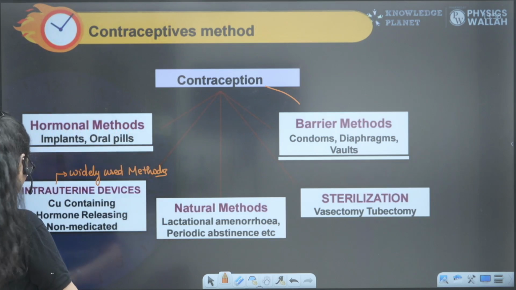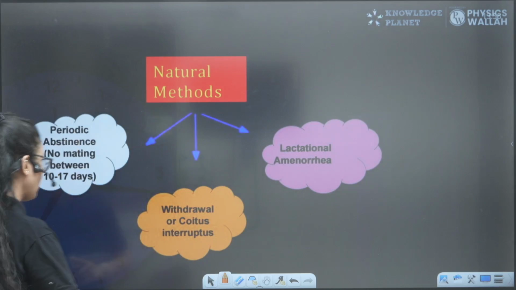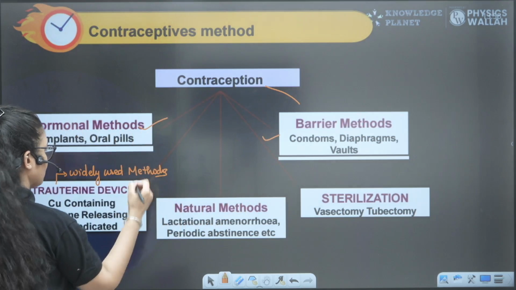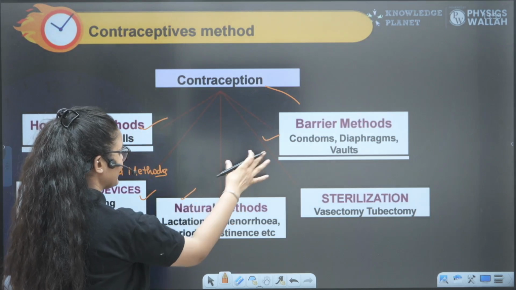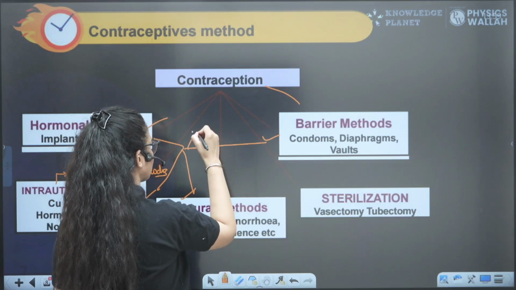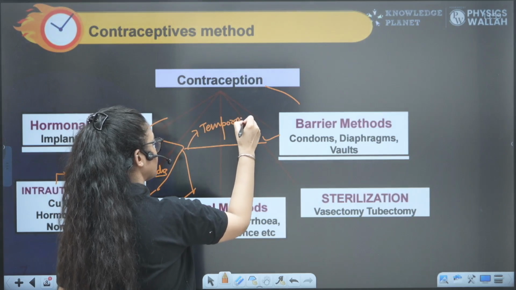So let's discuss all the types of contraception one by one, right? Let's start with the natural method first. All these are contraceptive methods, right? Out of these, barrier method, hormonal method, IUD, natural method, these are temporary methods. Temporary means obviously changes can happen, right?